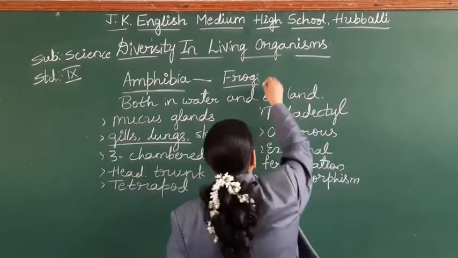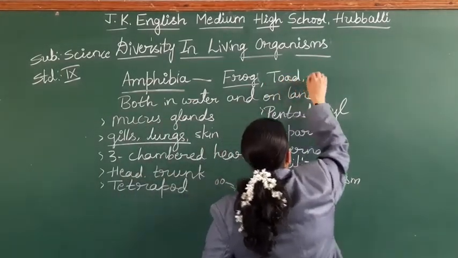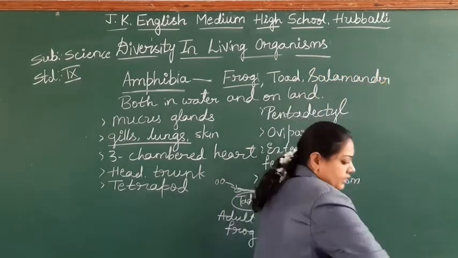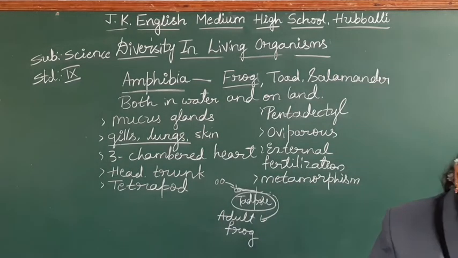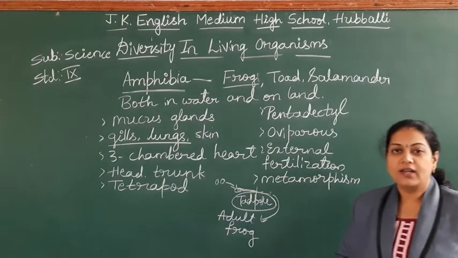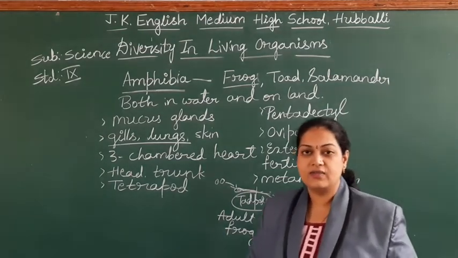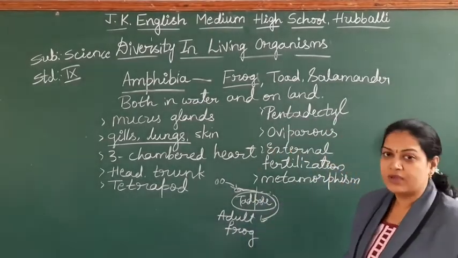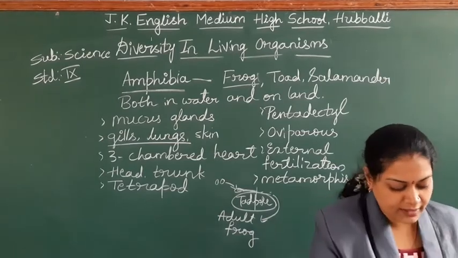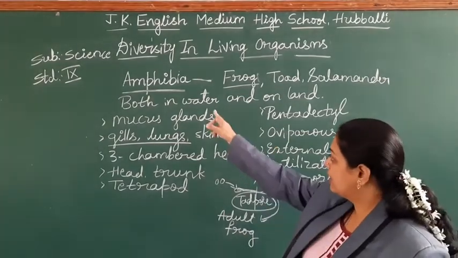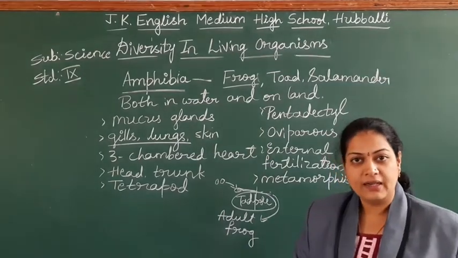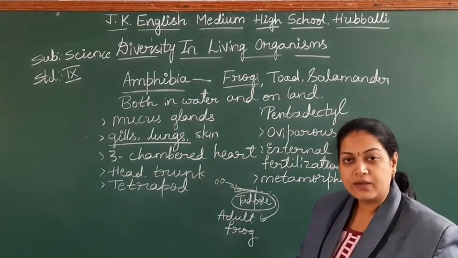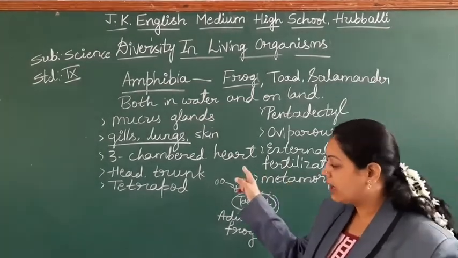Examples like frog, toad, salamander, ichthyophis. It may be Hyla, called the tree frog. Like that, so many varieties will come, students. Varieties of frogs we can see. All this comes under the group of amphibians. Fine, so what are all the characteristics? You find them both in the water as well as on the land. Respiration with the help of gills and lungs. Mucus glands are present on the skin. 3-chambered heart.